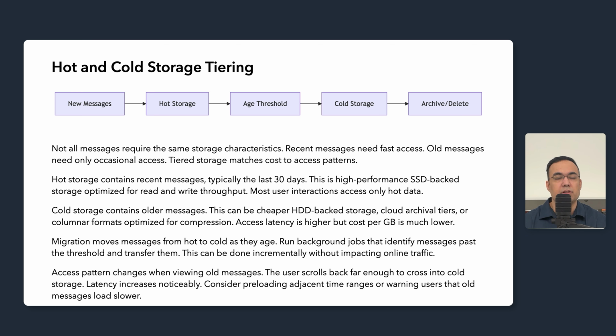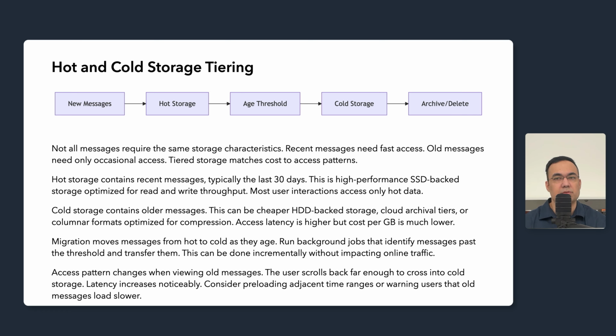Access patterns change when the users view old messages. They scroll back far enough to cross into cold storage. Latency increases noticeably as we fetch from slower storage. Consider preloading adjacent time ranges to make scrolling smoother. Some applications show loading indicators for old message sections.